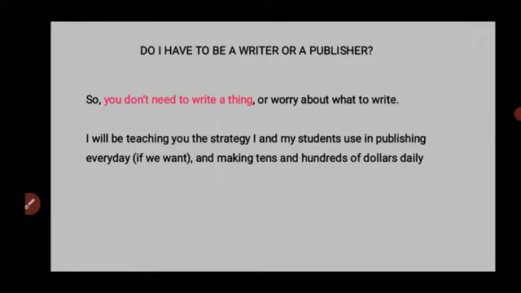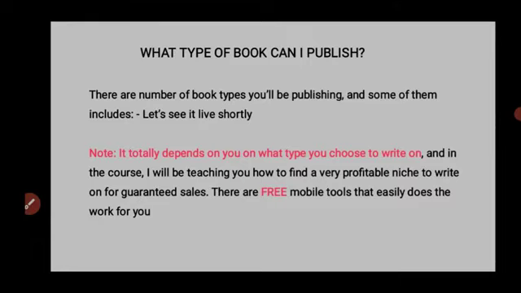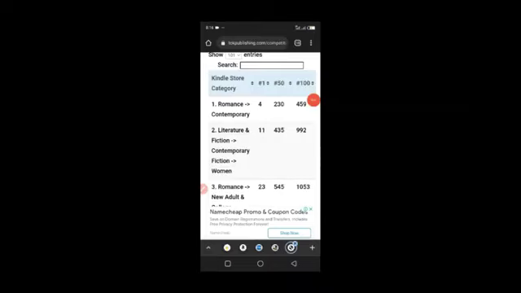If you want, I can be very lazy. I don't even remember the last time I published, but I will show you how I'm going to publish one book now, to tell you that this is actually very simple, and we're making tens and hundreds of dollars on a daily basis. So what type of book can I publish? There are a number of book types that you'll be publishing.